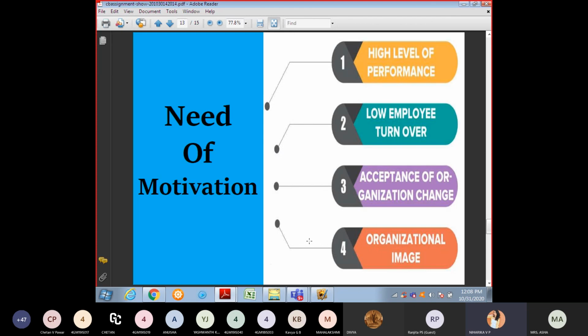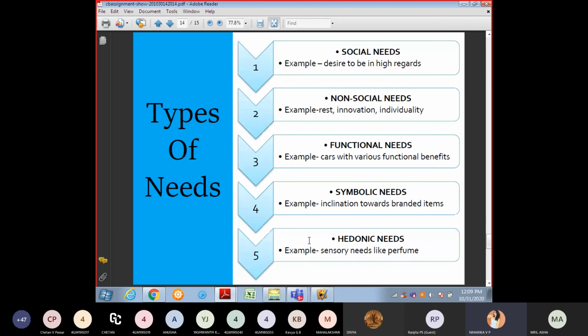Acceptance of organizational change: you have to accept what someone gives you, because that is life. If you don't accept, you cannot reach the goal. And organizational image means you have to imagine what you are doing and what you are going to do. That should be organizational. I think this is done.